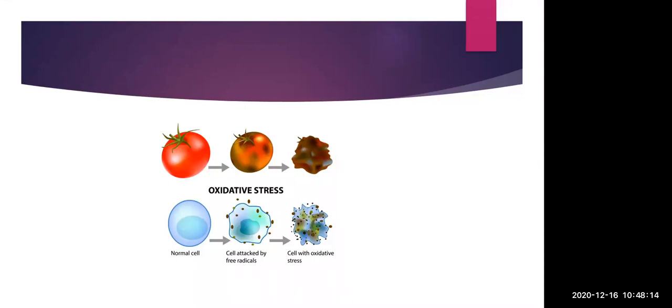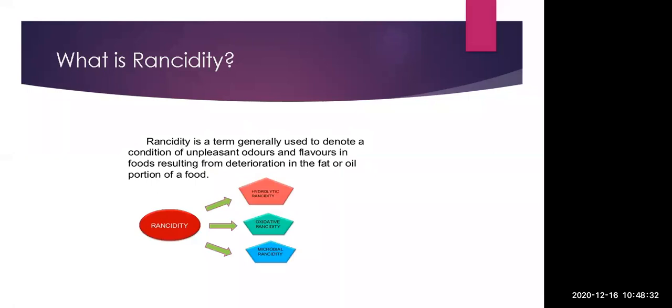So in short, we can say rancidity means what? When we use old leftover cooking oil for making foodstuff, it is found to have a foul smell, and it is known as rancidity. It can be hydrolytic rancidity, oxidative rancidity, or microbial rancidity. Any of the three. Then, if food is cooked in such oil, it undergoes changes.